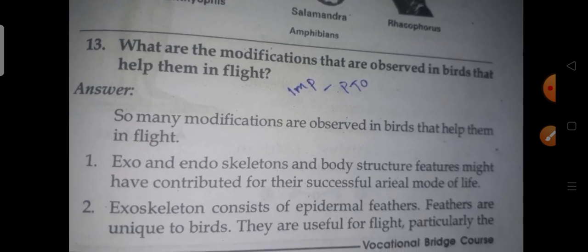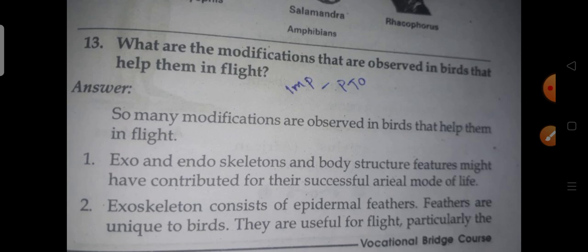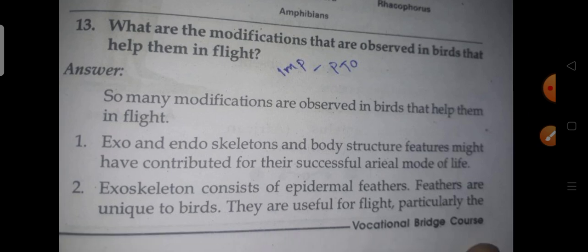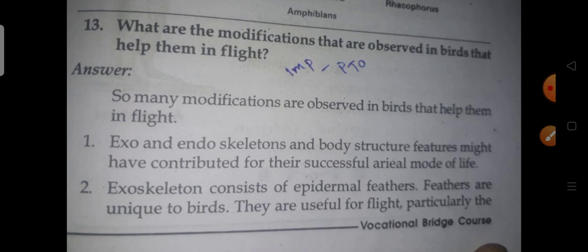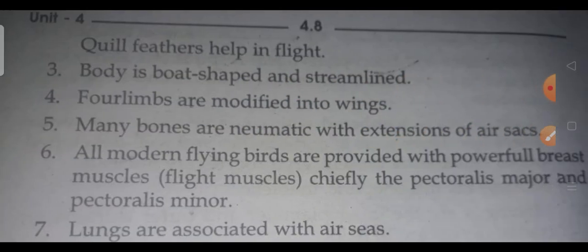So next coming to what are the modifications that are observed in birds and help them in flight? This is a very, very important question. Many modifications are observed in birds that help them in flight. Exo and endoskeletons and body structure features might have contributed to their successful aerial mode of life. Exoskeleton consists of the epidermal features. Feathers are unique to birds. They are useful for flight, and particularly the quill feathers help in flight.